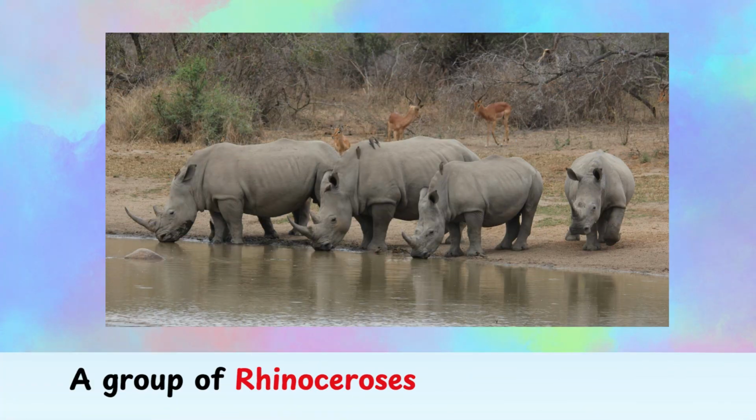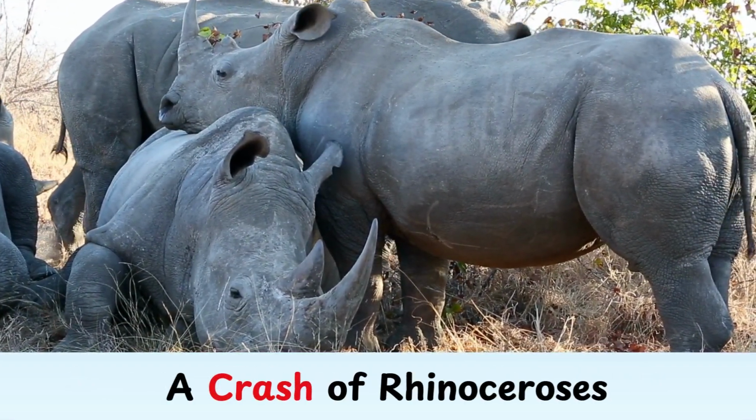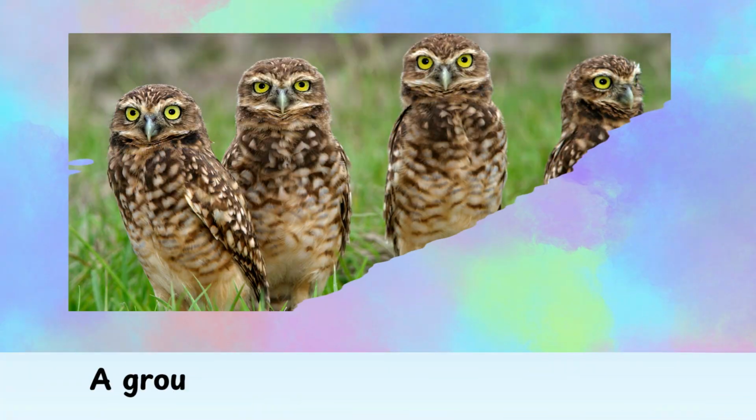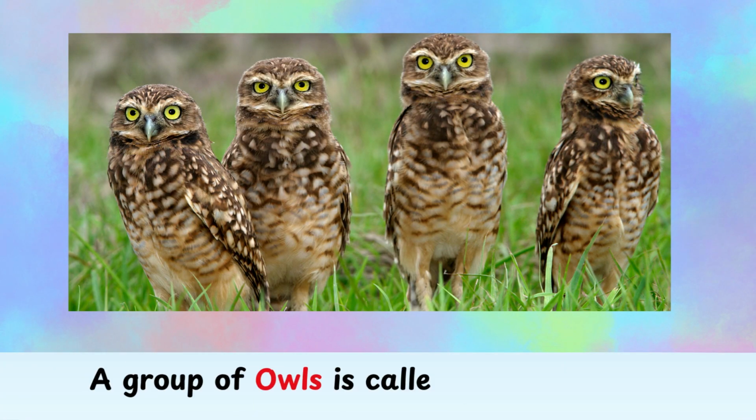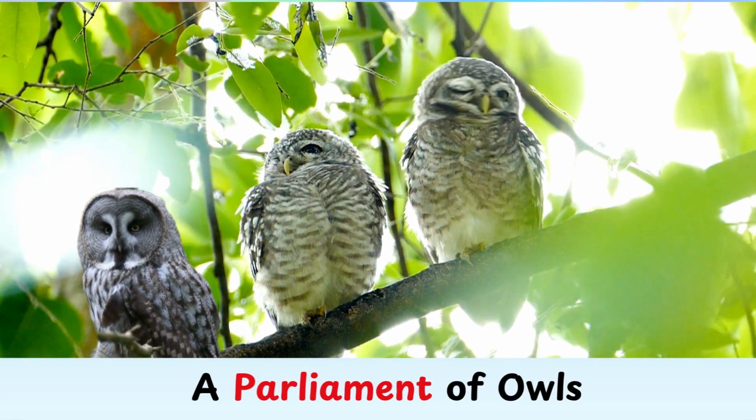Rhinoceros. A group of rhinoceroses is called a crash. See, here is a crash of rhinoceros having a very good time. Owls. A group of owls is called a parliament. Here is a parliament of owls sitting on the tree.